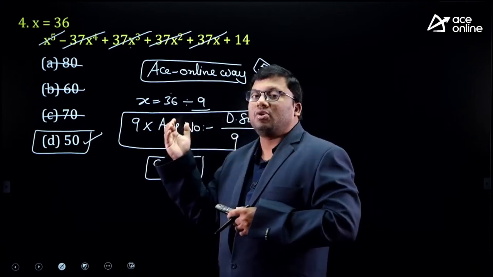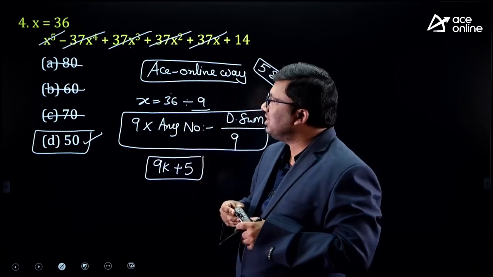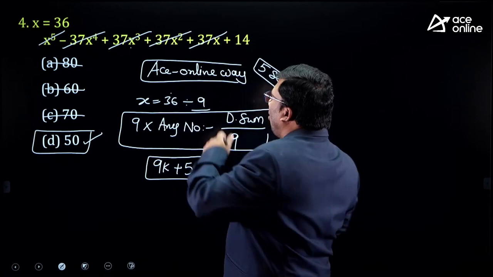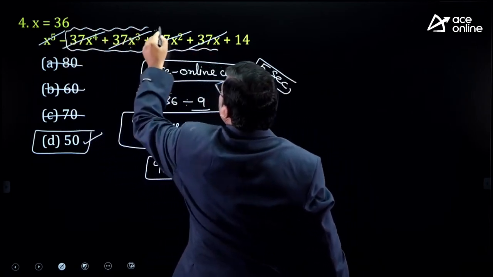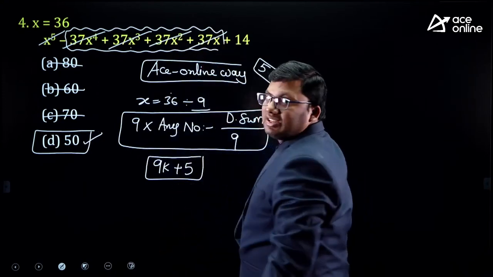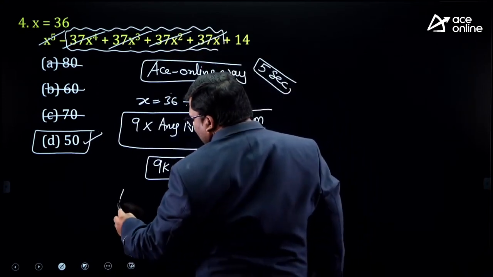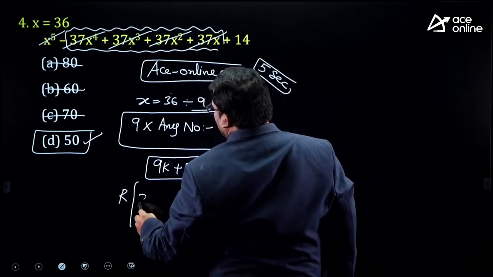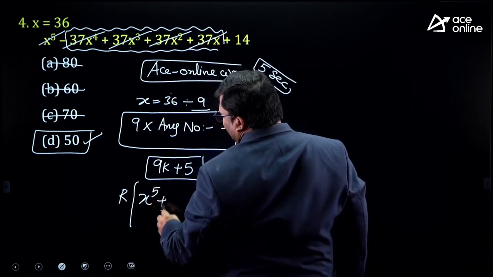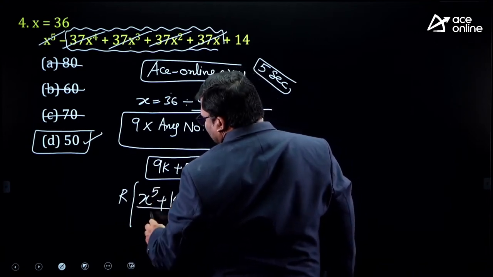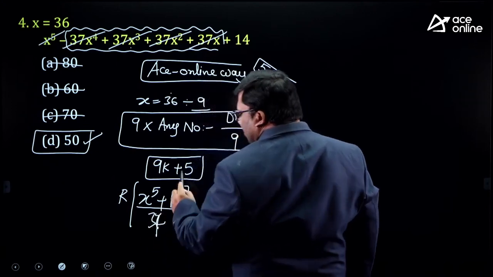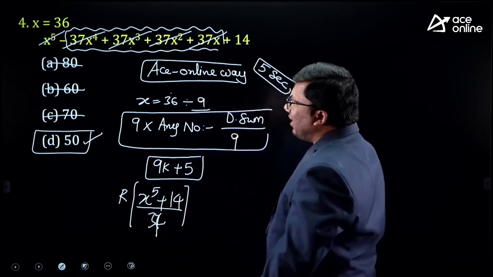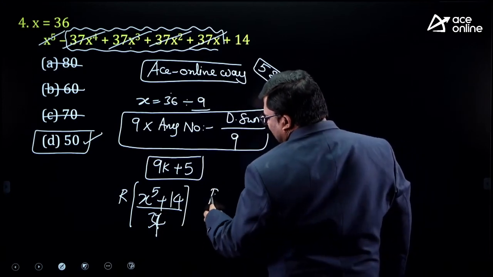In case there is more than one answer option with a digital sum 5, what will you do? All these numbers are divisible by which number? 37. So what is the idea you will use? Remainder of x power 5 plus 14 divided by 37. The coefficients are 37, right? The x value is given as 36.